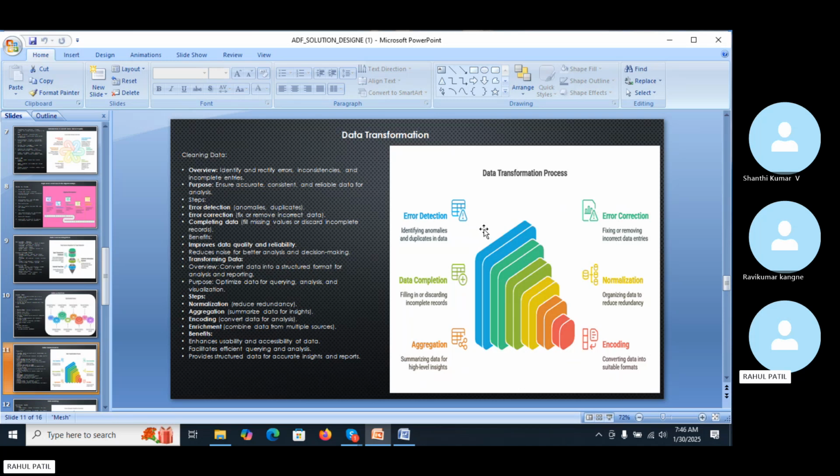Then I can perform data aggregation also on this. Suppose there are two columns: account balance and block reasons, meaning why a person is blocked. One column is the account balance, how much money is present in that particular person's account, and another column is regarding the block reasons. I can aggregate these columns and find out how much amount is present in the blocked accounts. Such types of aggregation I can perform.